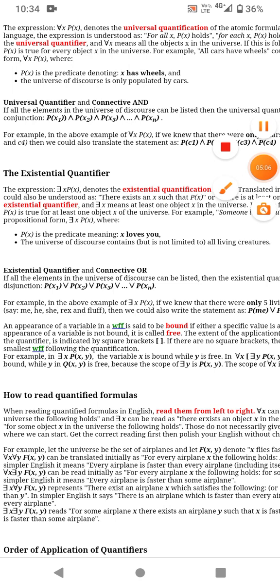These are the examples for universal and existential quantification.